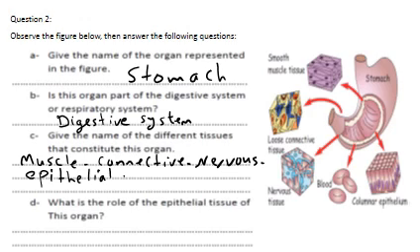Okay, Hamad Ali, D. What is the role of the epithelial tissue of this organ? It protects the stomach from the acid and covers it. Yes, it protects the stomach from the acid. Okay, any question on this? From acid.